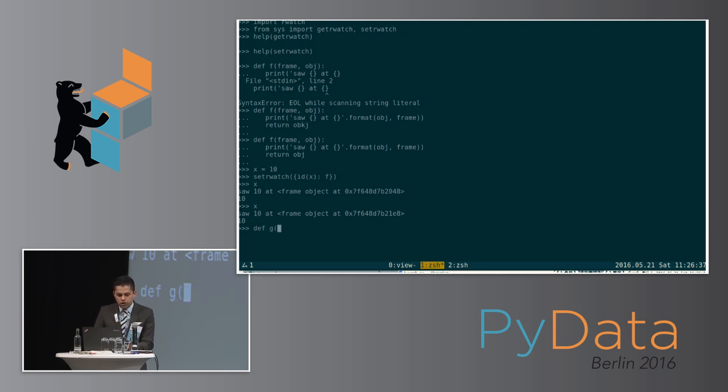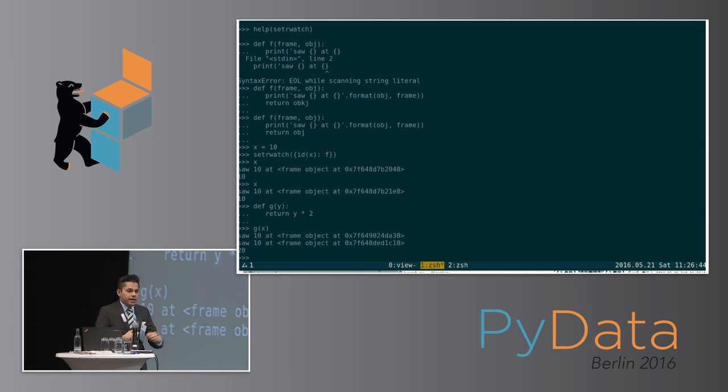So if I create a function G that takes some value Y and returns Y times 2, if I call G with X, you can see when I pass it into the function, it triggers a callback. Inside the function where it looks at it, it triggers a callback. I think what we could do is wrap at the entry point to our gallery code, we could wrap everything with these rwatches, and then we could immediately see where they're used, how they get piped. We could build a data flow graph for how the data moves through all the functions in our library. So I'll show you a mocked-up example of that.